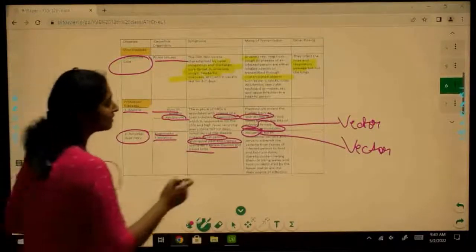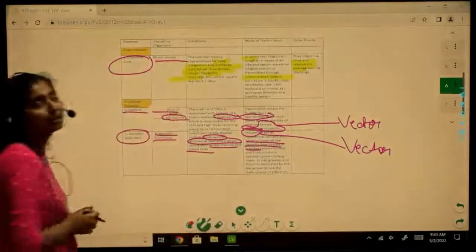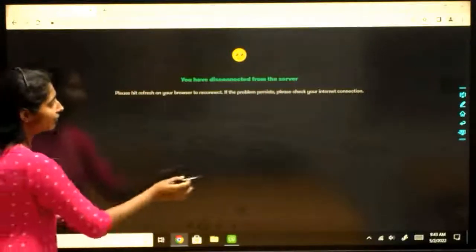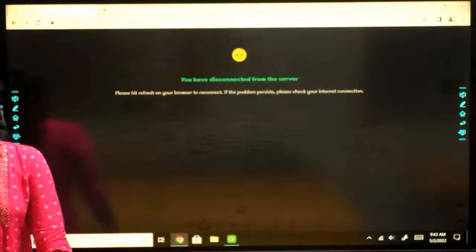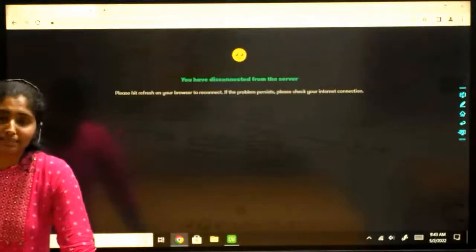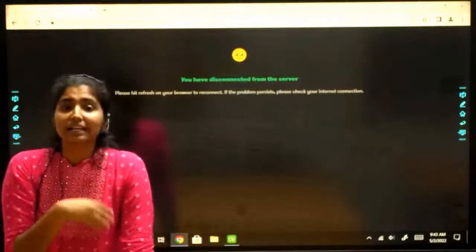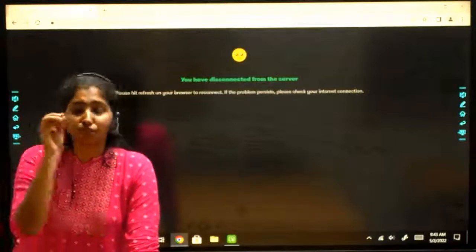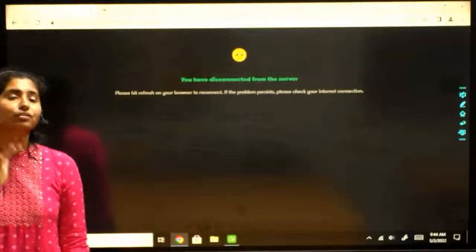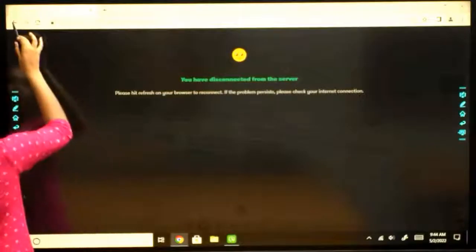So what happens is they can transmit the parasite from the feces of an infected person, right? When they are sitting on the feces of an infected person, they are going to carry these parasites, and then when they land on any particular food source, they may lead to transmission of those parasites into food. That is why it is important to cover your food when you are not eating, right?